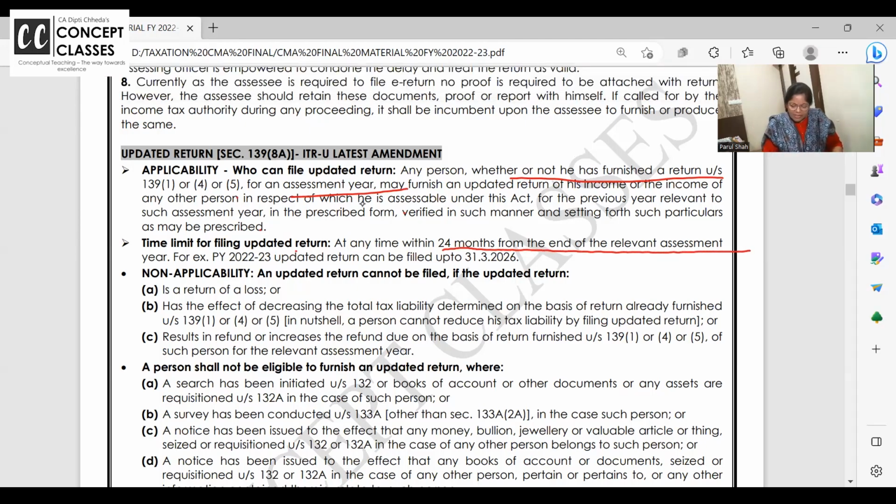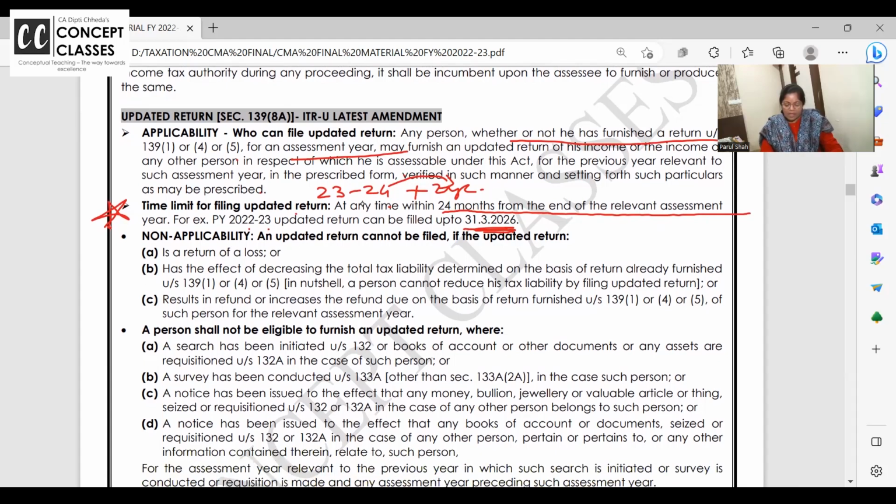So for the financial year or previous year 22-23, the assessment year is 23-24 plus 2 years. From the end of the assessment year, say 2 years, till March 26, you can file the updated return. So put one star mark here. They can ask you a question. Okay, this is the case. An updated return can be filed, in MCQs they will give you 4 options, till when you can file the updated return.